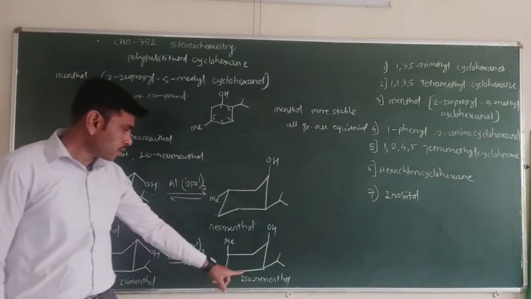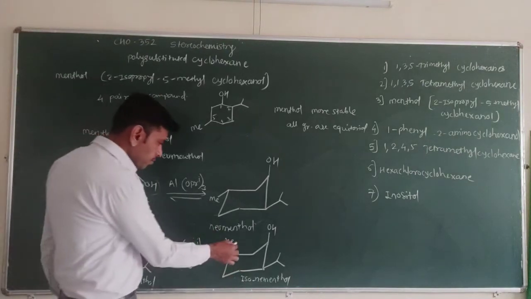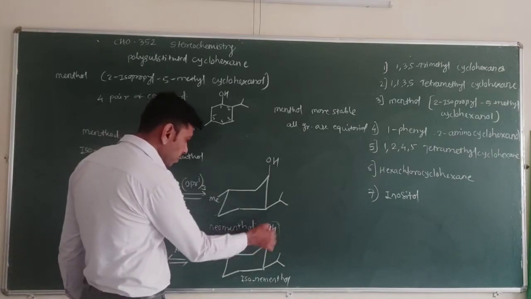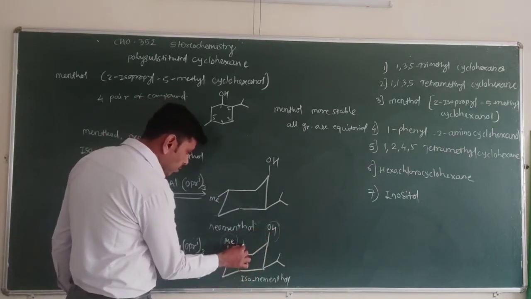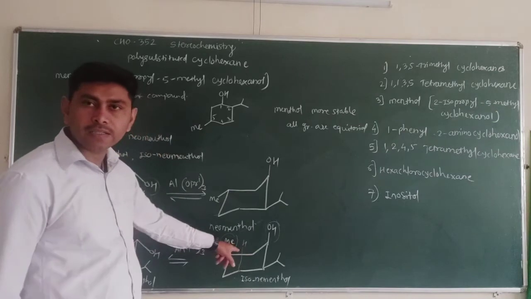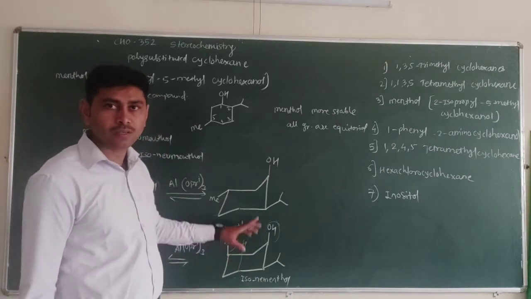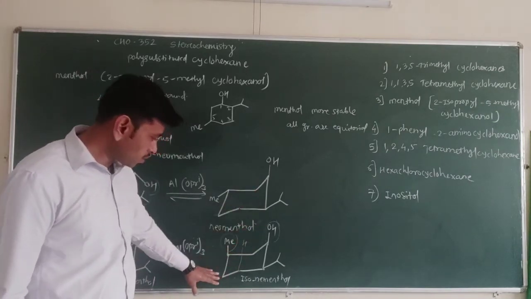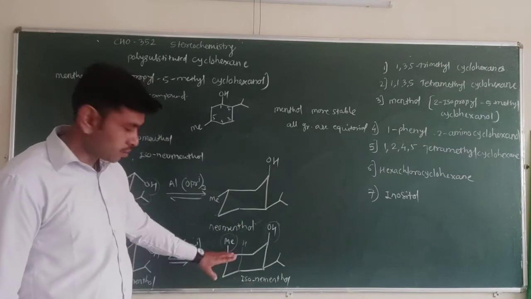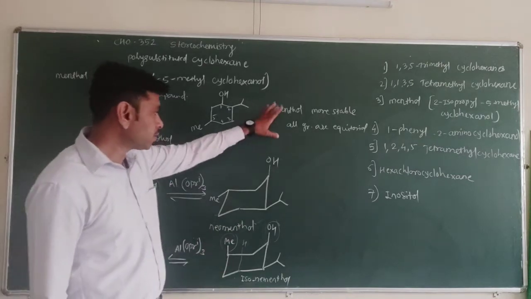Here this form is very less stable because here the methyl and OH interaction is there. Also there is a 1,3 interaction with this hydrogen, the HCl hydrogen. So due to this, the structure is very less stable than the menthol.